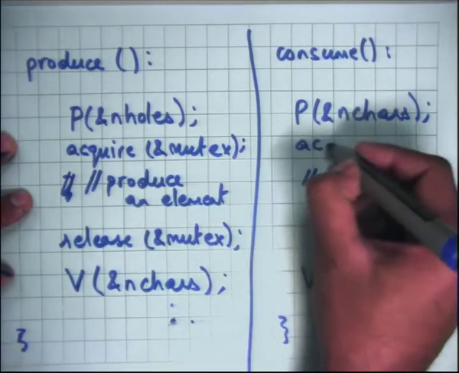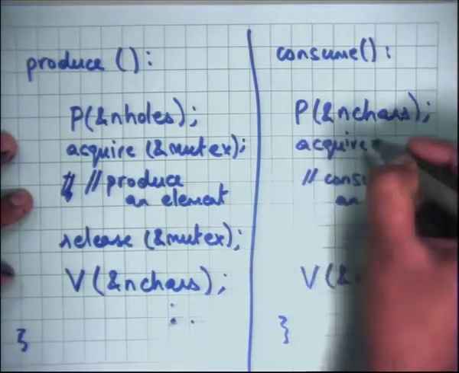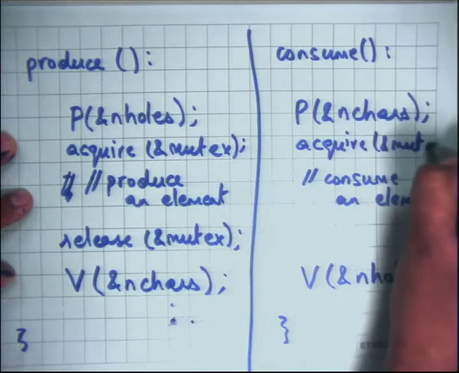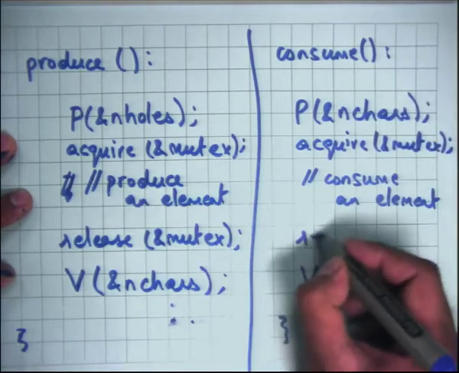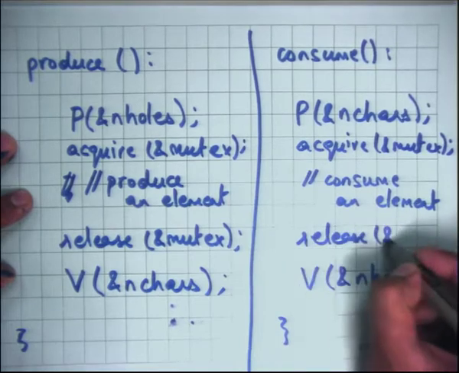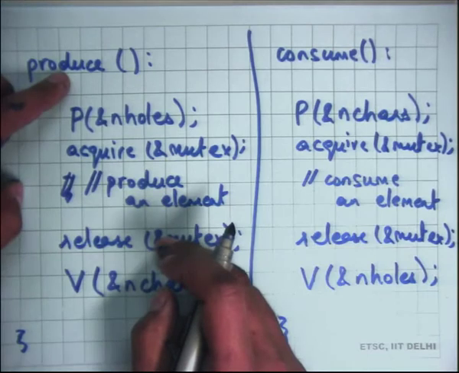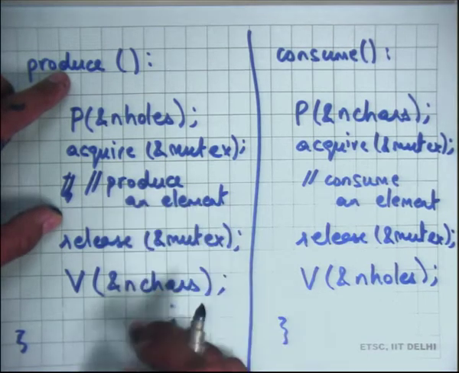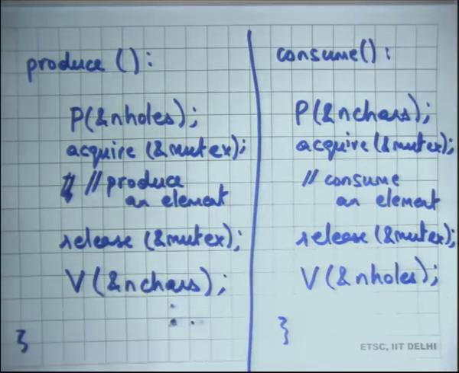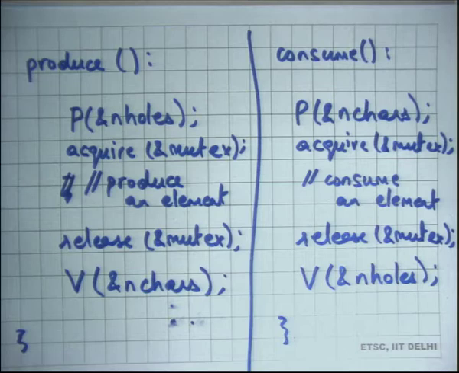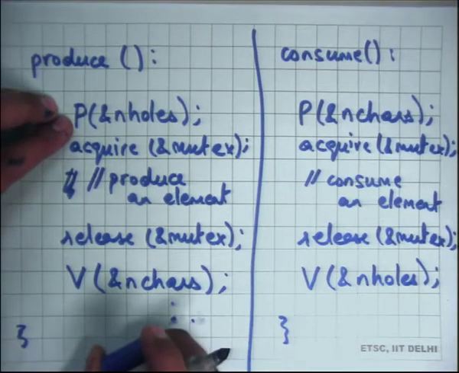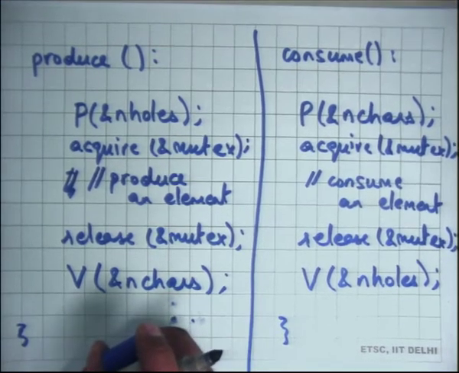Alright, let us see. So the question is, shouldn't acquire be before P and release after V? What do you think? No. So firstly, we said that P itself is atomic, so it does not need to be protected by a mutex.